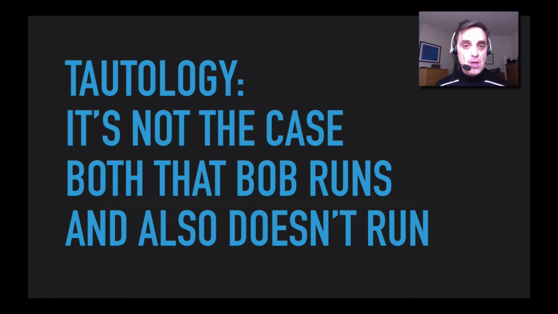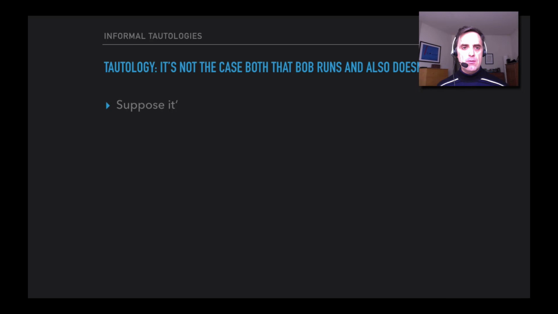And this is in fact a tautology, and we can see that. So let's suppose that Bob does run. Well, okay, fine. That means it's false that Bob doesn't run, right? If Bob does run, then Bob doesn't run is false. That means also this bigger conjunction is false. Bob runs and doesn't run, that's false. Why?